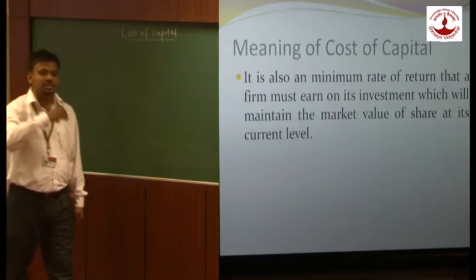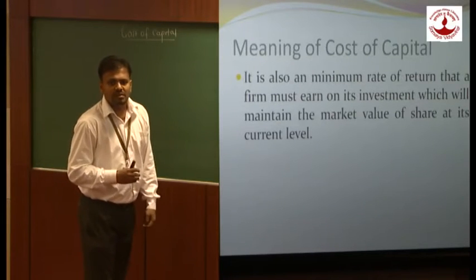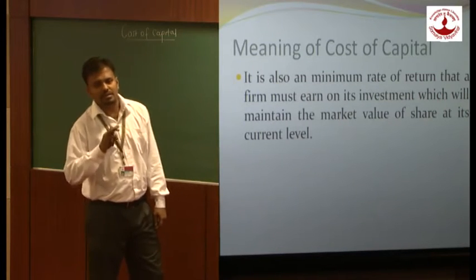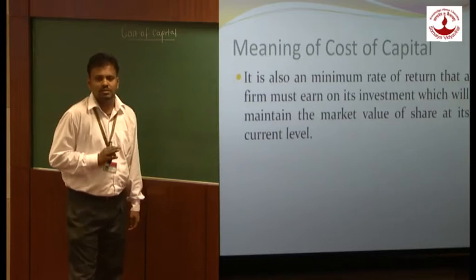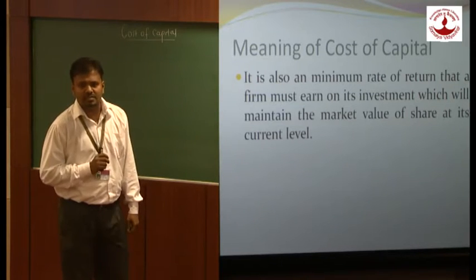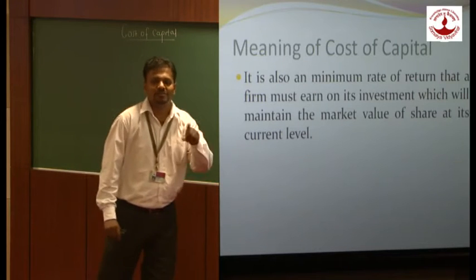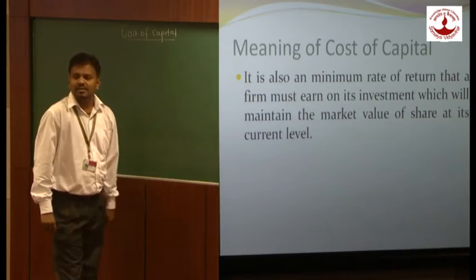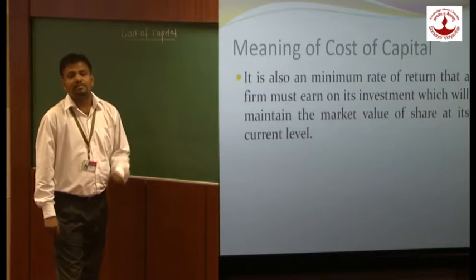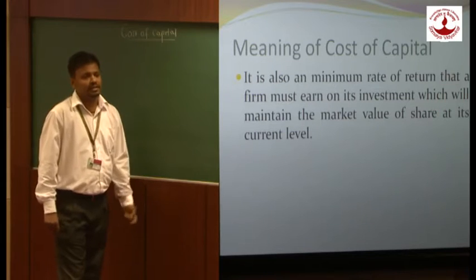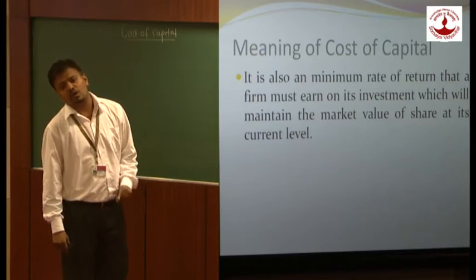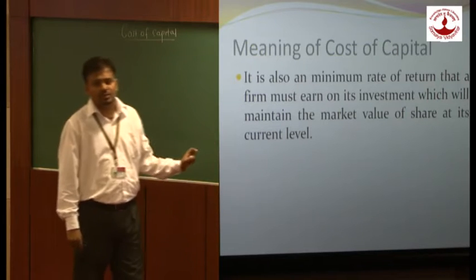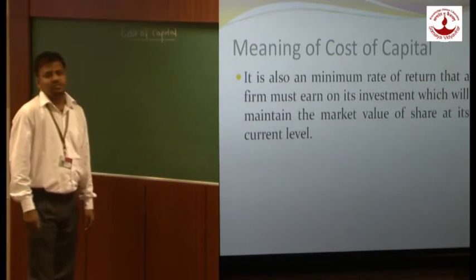Whenever companies are raising equity fund, debentures, preference, companies are supposed to pay cost. For example, companies have issued debentures, so companies are supposed to pay interest on debenture. This interest is called cost of debenture, and therefore we call it cost of capital. Same with equity, same with preference. In case of equity and preference, we pay what? Dividend. Dividend is a cost of capital. Which capital? Own capital.